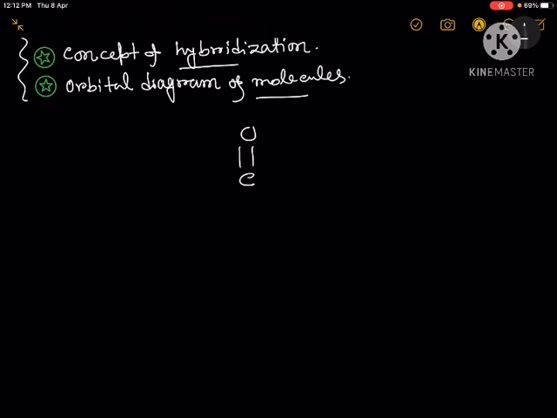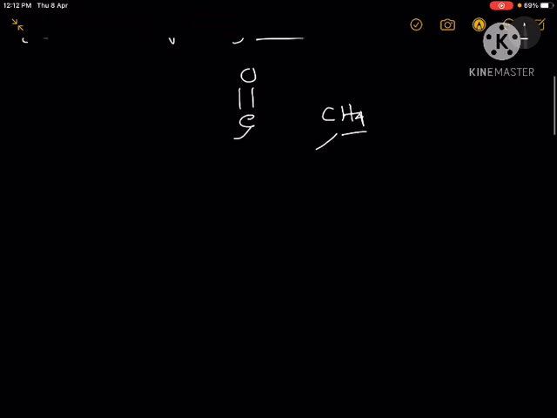And the first molecule which comes in our mind is the methane. So in this video we will see the pictorial diagram or the orbital diagram of this functional group and this molecule, and also the hybridization of different atoms and how the bonds are formed in these molecules. So without further delay, let's start today's topic.